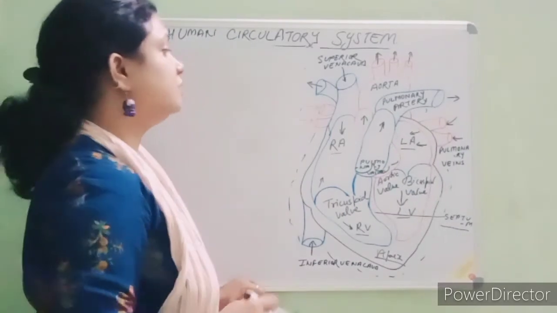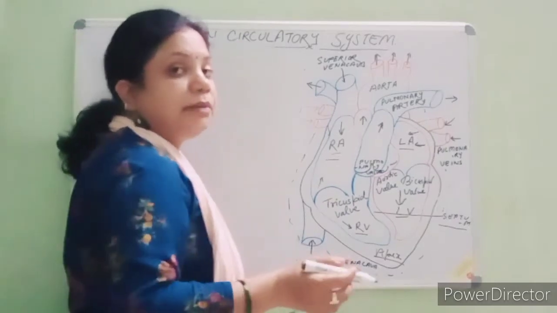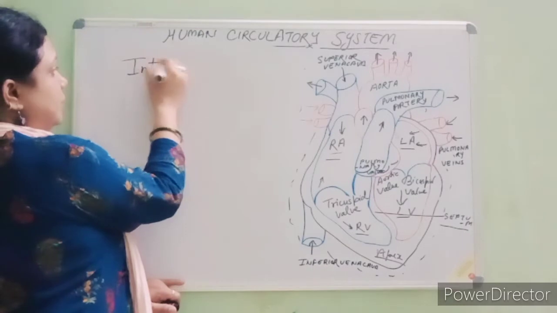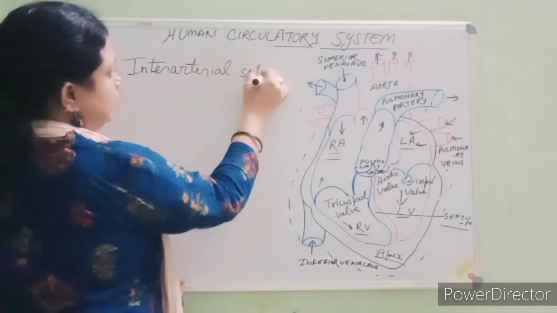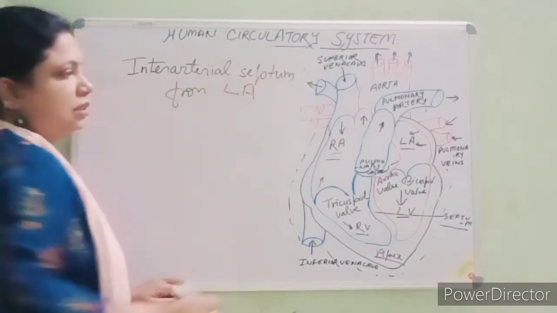Clear? Students, the right atrium is separated from the left atrium by the interatrial septum.